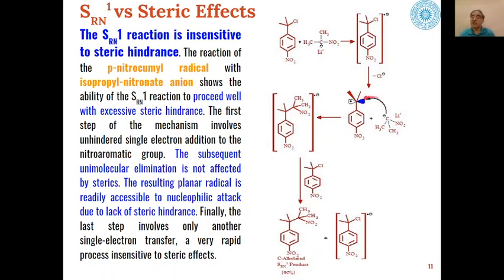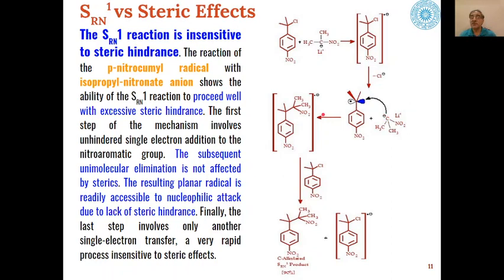Because of the presence of these orbitals in a perpendicular fashion, there is no effect of steric hindrance on these reactions, and the nucleophile can easily approach these free p orbitals which are perpendicular to the plane of the molecule.